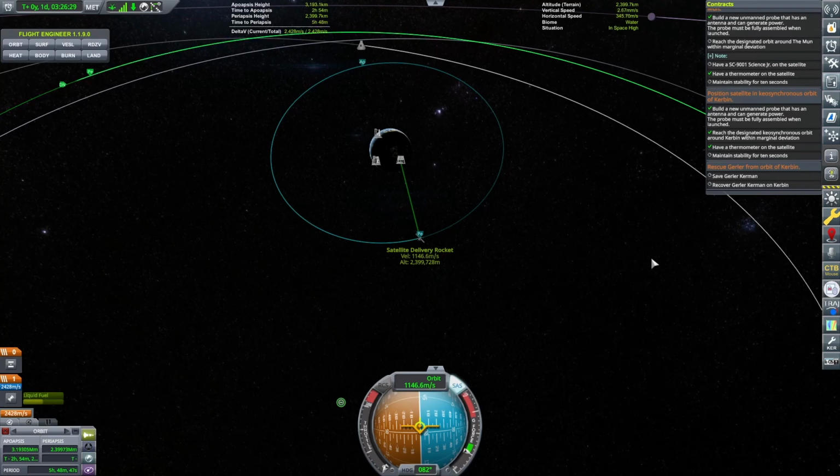Now we just need to maintain stability. They didn't need it to be exact, so this is good. For 10 seconds, and we're done. Okay, so this satellite is in position.